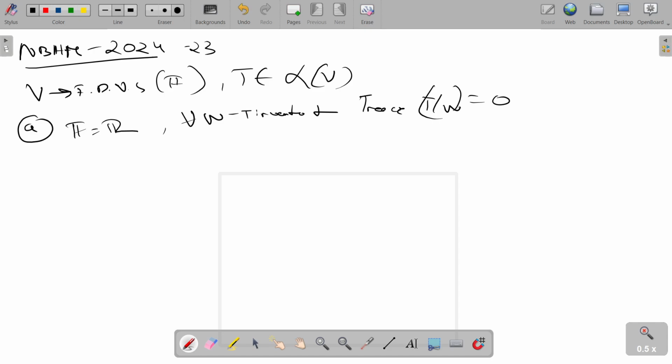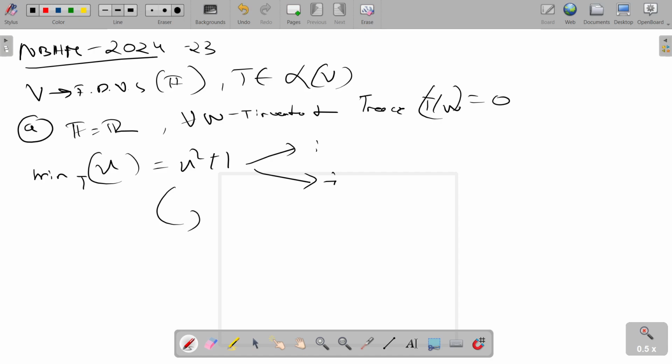let's just take, let's say, the minimal polynomial of T to be x squared plus 1. And we know that this is irreducible. This has roots i and minus i. So basically, since it's of degree 2, this is irreducible in R[x], right?